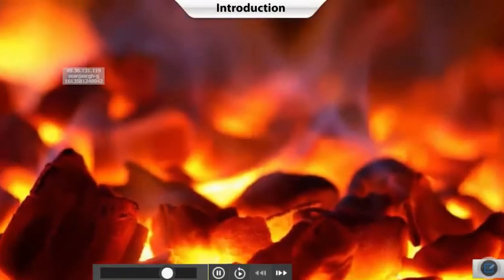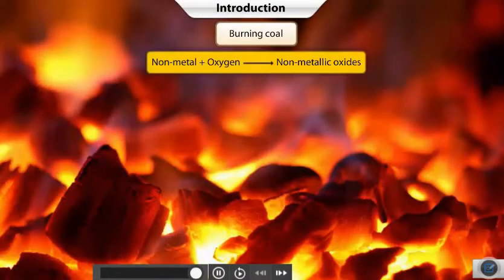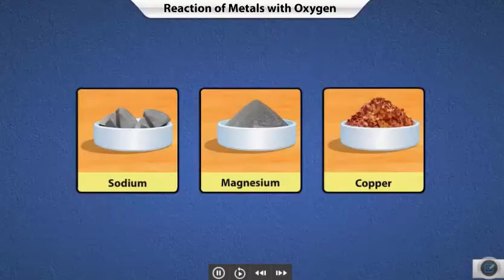Have you ever seen red-hot burning coal? When you burn carbon, a non-metal, in the presence of atmospheric oxygen, it releases a gaseous, non-metallic oxide. Reactivity of different metals differs, and so do their reactions with oxygen.